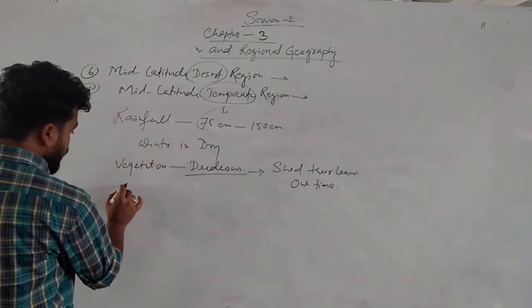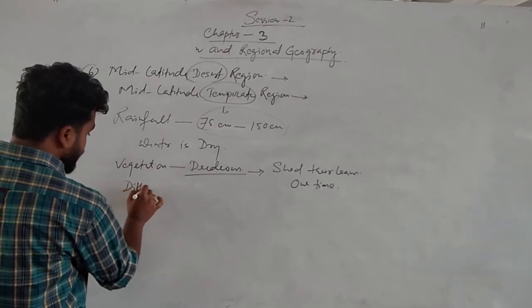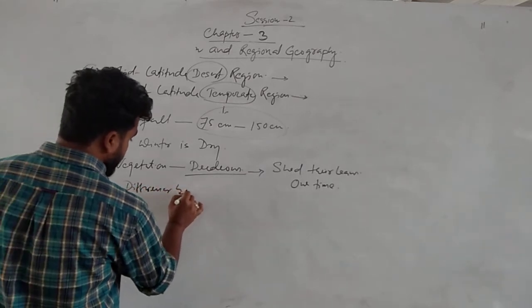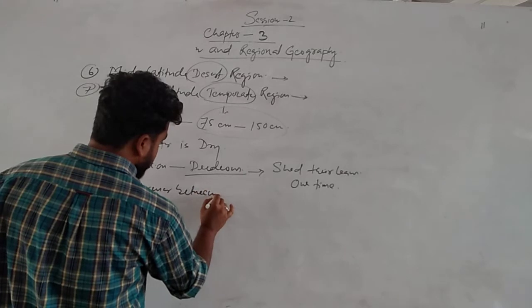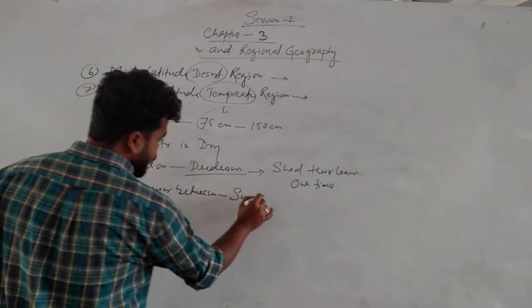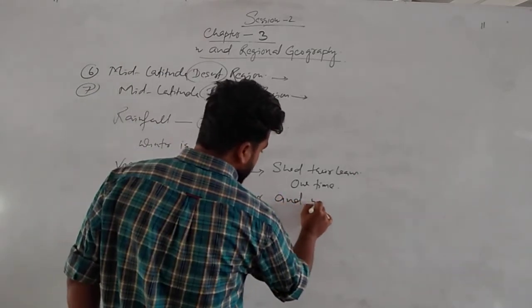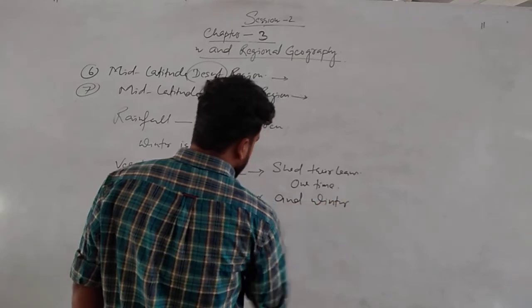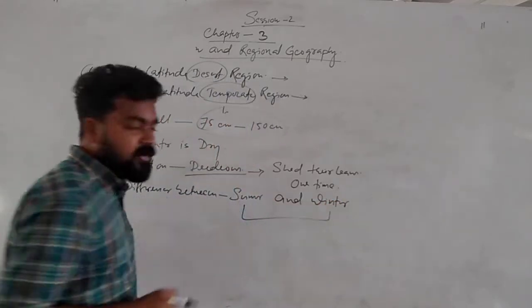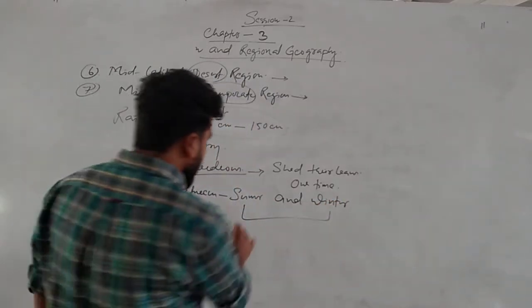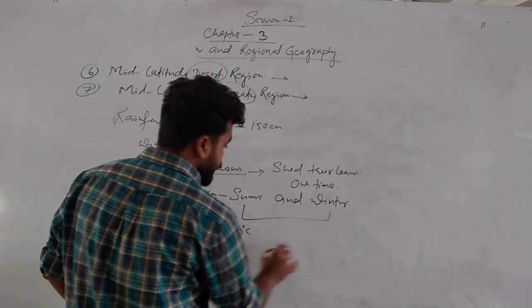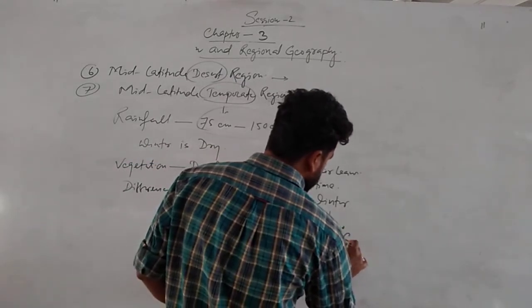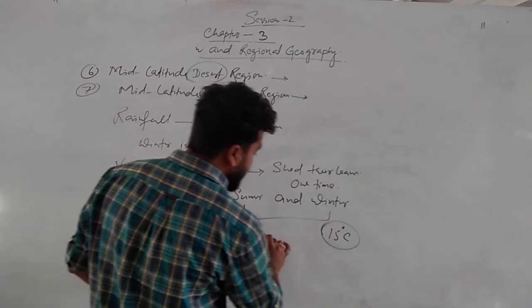And we can see a large difference between summer and winter. What is the difference? The temperature difference. Suppose in summer 30 degrees Celsius, but in winter 15 degrees Celsius, so we can see a vast difference.